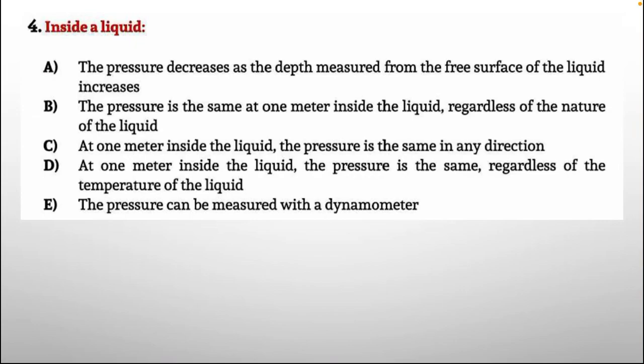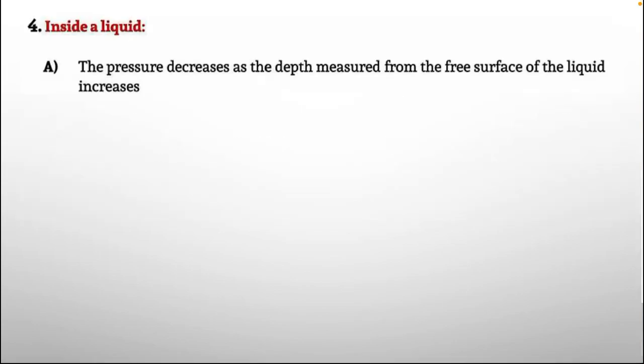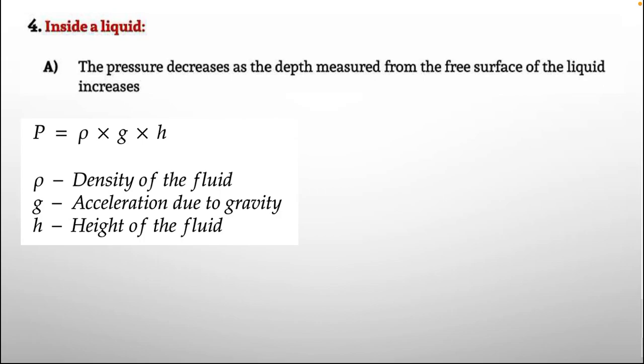Let us interpret every option one by one from the next slides. Option number A. Look at that formula. P, the pressure, equals rho g h, where rho equals the density of the fluid, g equals acceleration due to gravity, and h equals the height of the fluid. Here height we can also relate to the depth, and it is represented with d.